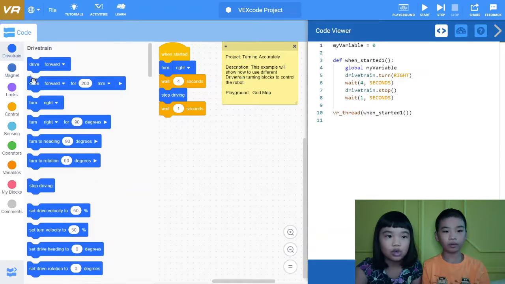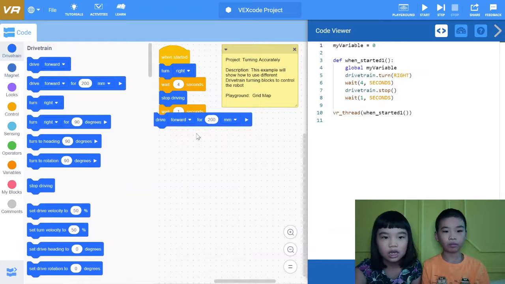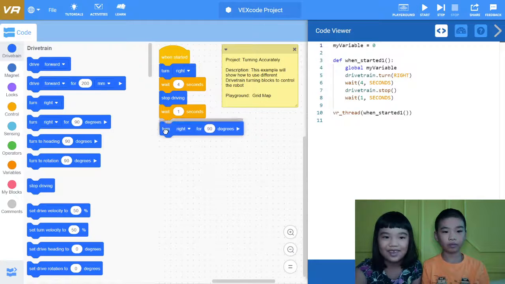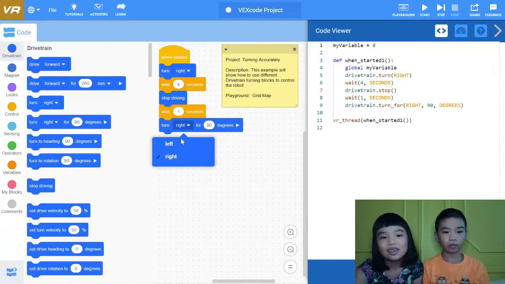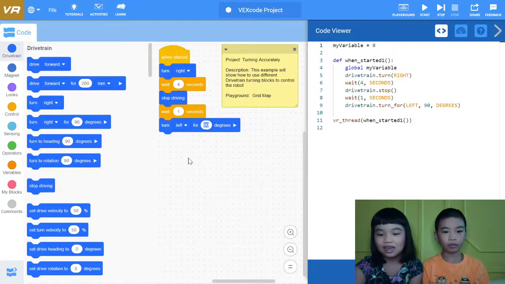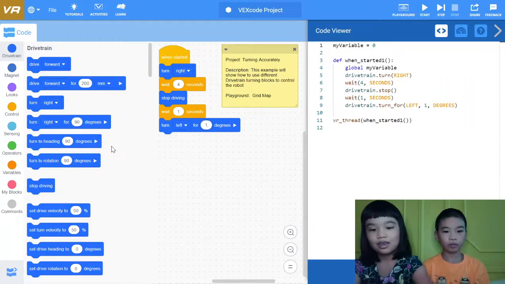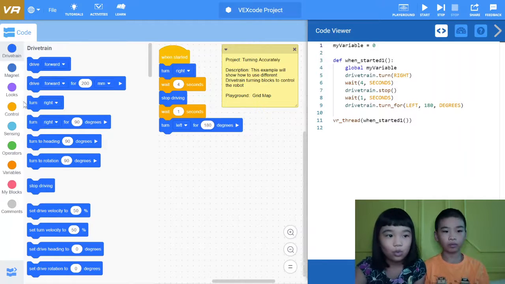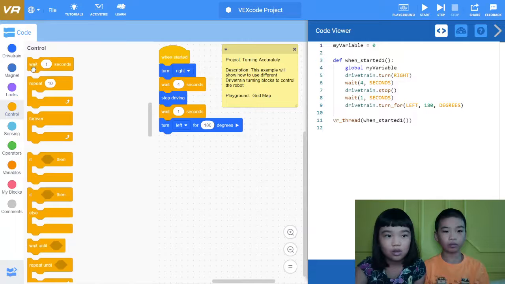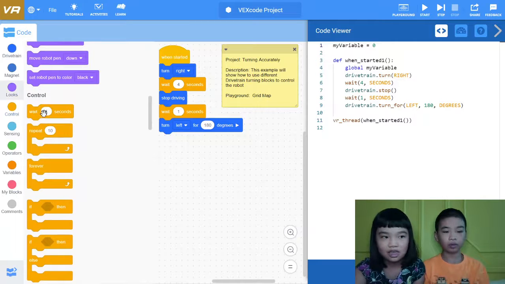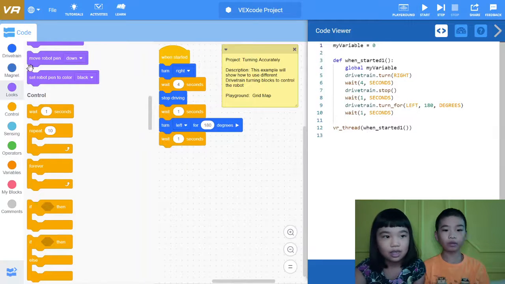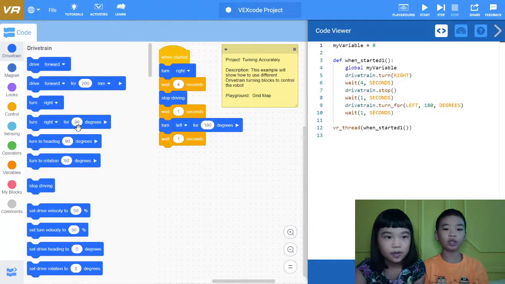Then we're going to turn left for 180 degrees. Oopsies, wrong block. Turn left for 180 degrees, then wait 1 second. So after it turns left for 180 degrees, it's going to wait 1 second.